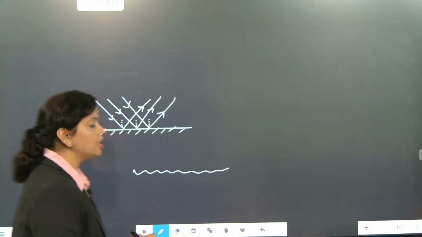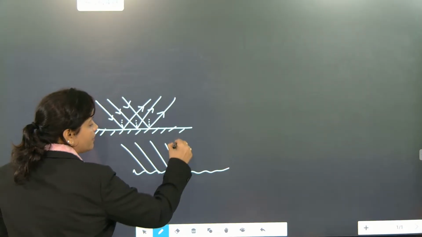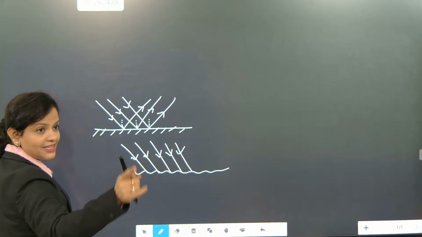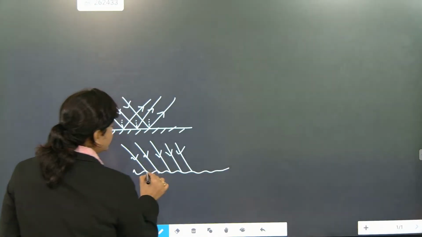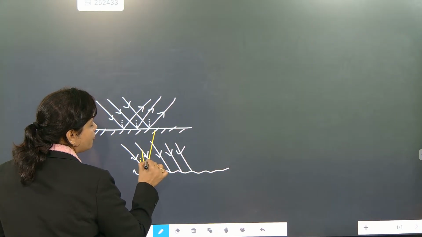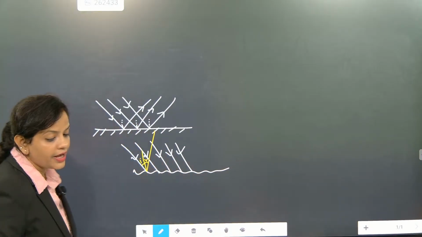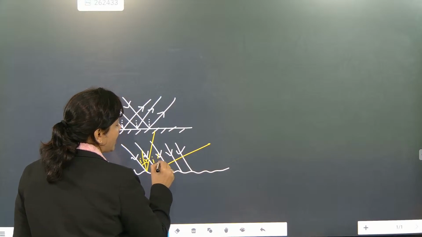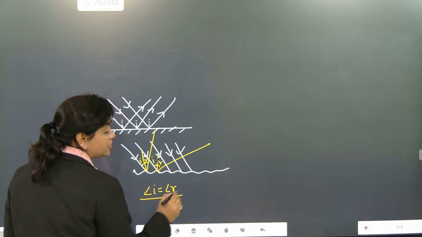Today you learn this. All the rays of light will fall parallelly. They will come parallel, but distributed. See, look here. They will not come out parallel because the surface is diffused. The angle of incidence is equal to the angle of reflection. So here, this diffusion is there. That means angle of incidence is equal to angle of reflection will be there.